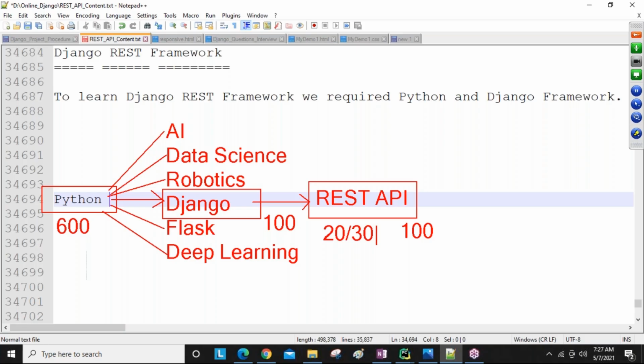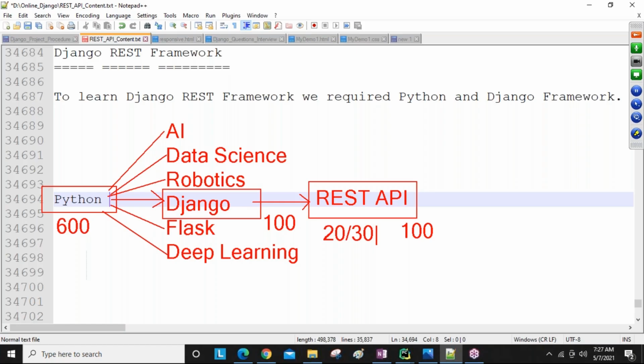Got it? So guys, from the last 5 years onwards, so many Python related questions are being asked. Previously, almost 5 years back, people were asking Python basics. Later, a lot of people learned Python, so they started asking about Django. Now a lot of people are learning Django also, so they are expecting REST API related concepts. REST API is recent, so only some basic concepts go into interviews. If you are able to tell about that, then people will be satisfied, and you may get the job also. That is the importance.